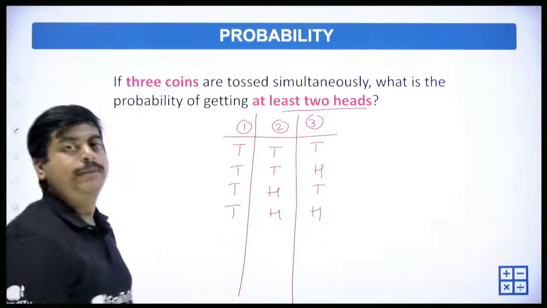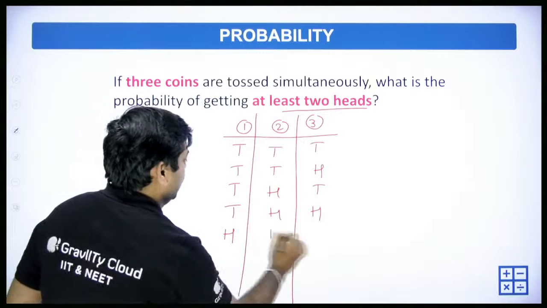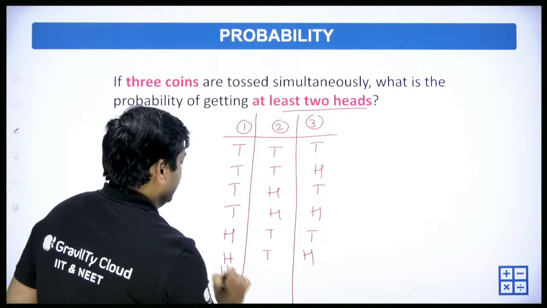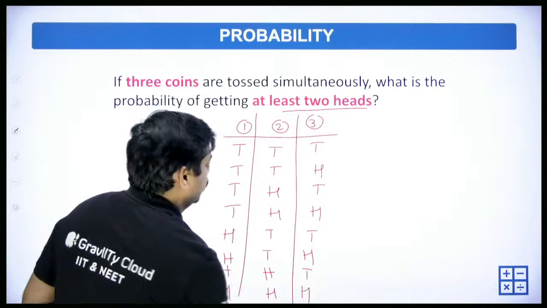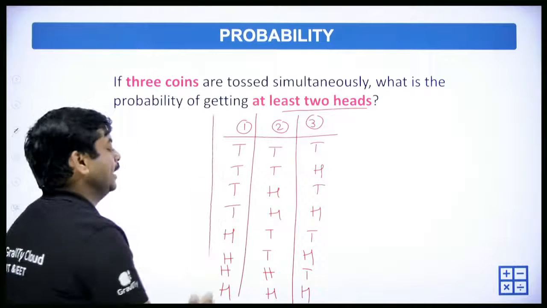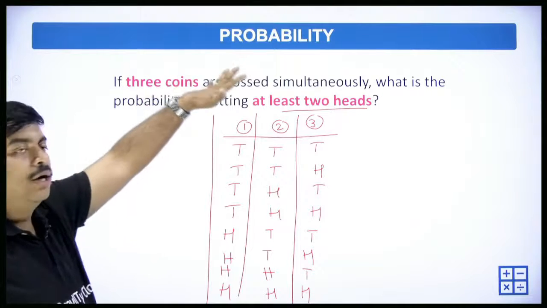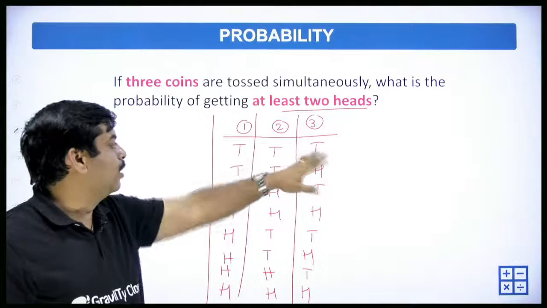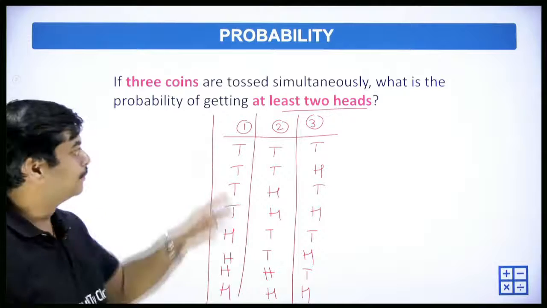So these are the 4 possibilities. Next 4, we start with head: head, head, tail, head, tail, head, head, head, tail, and head, head, head. So this is how all the 8 events will occur, right? 3 coins are tossed, so the total 8 outcomes are possible to us.